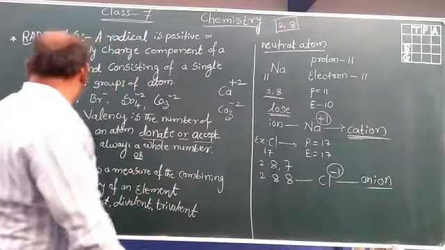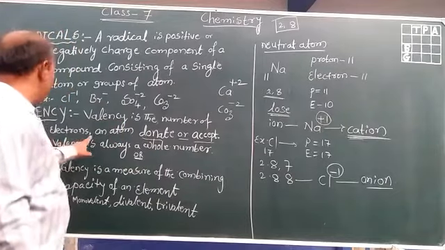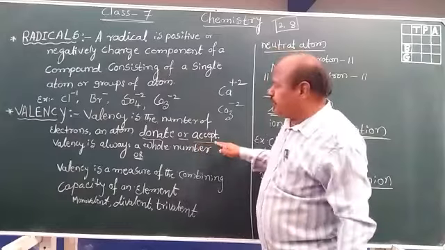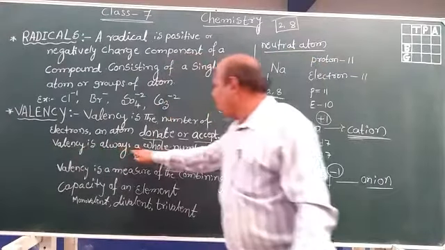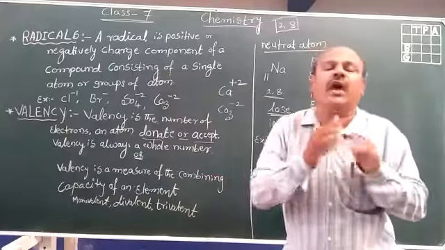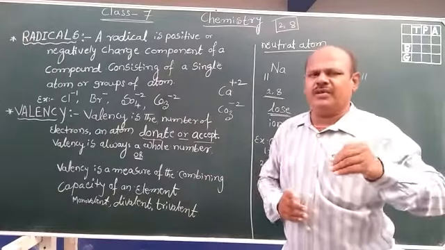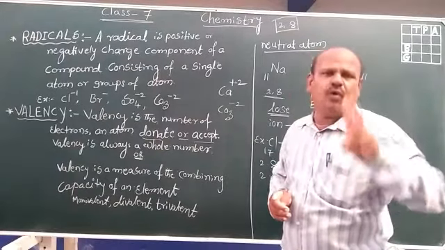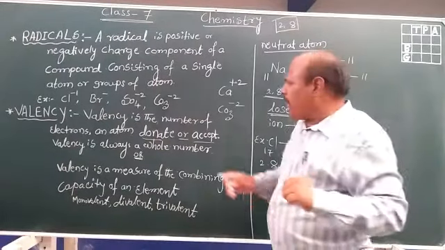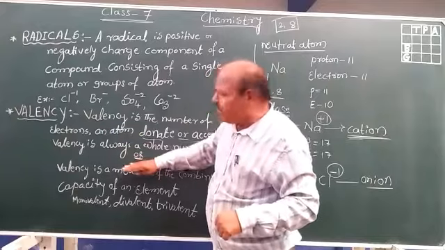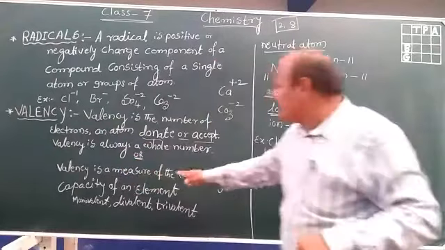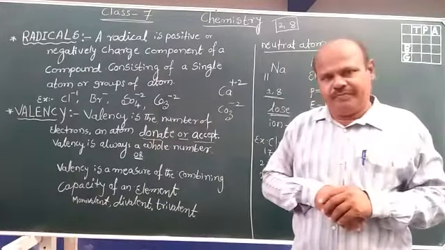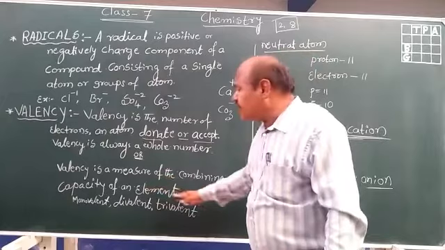That is, valency is the number of electrons an atom donates or accepts. Valency is always a whole number, one electron, not a half electron. It always donates or accepts a whole number, one electron, two electrons, maximum 3 electrons. Or in another word, the definition of valency: valency is the measure of the combining capacity of that element.